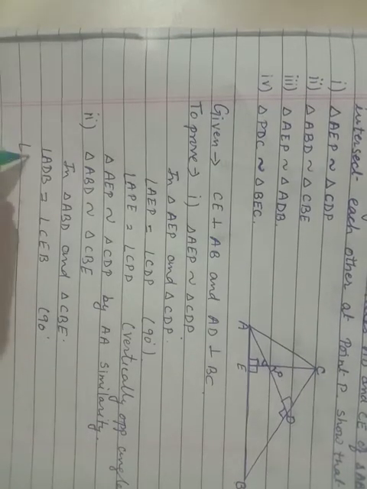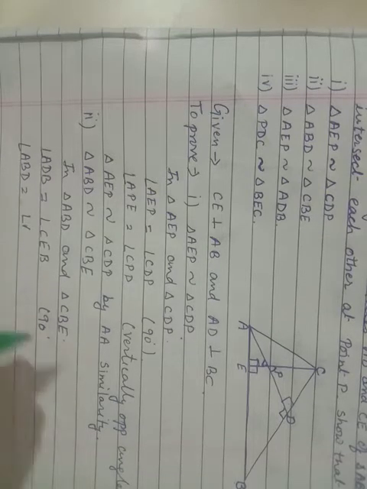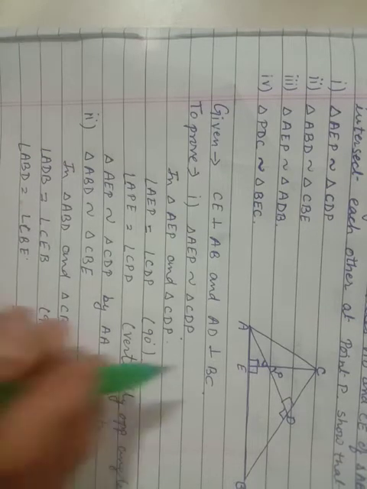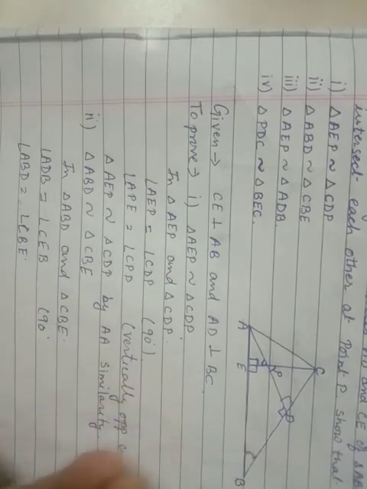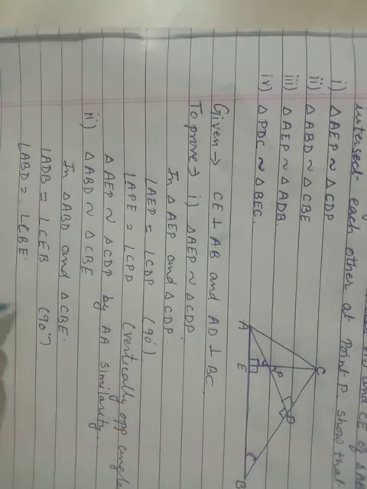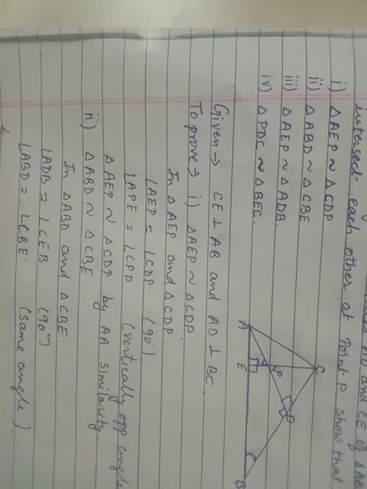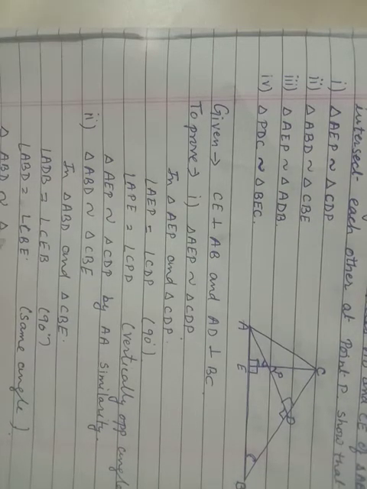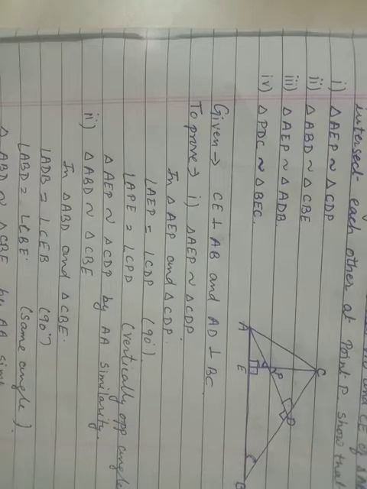Angle ABD is equal to angle CBE, same angle. So again, triangle ABD is similar to triangle CBE by AA similarity.